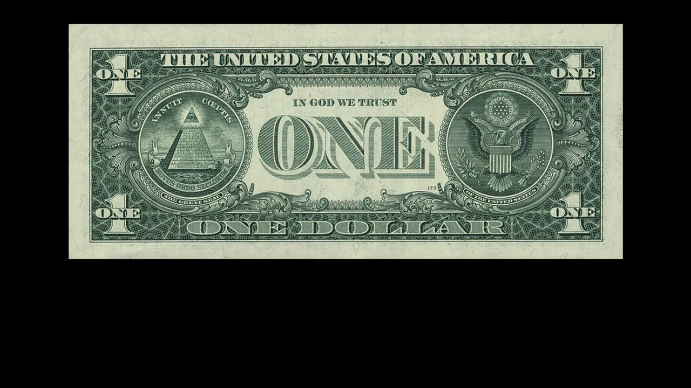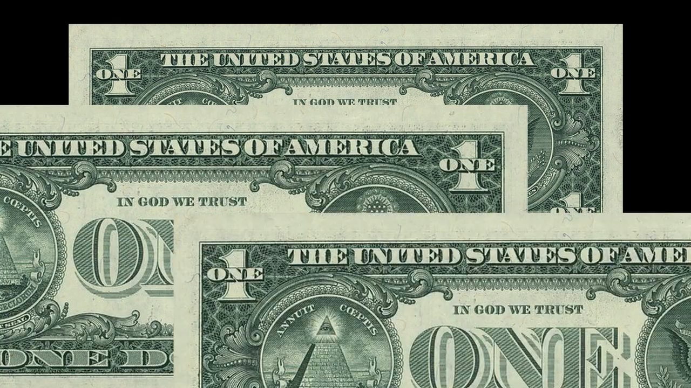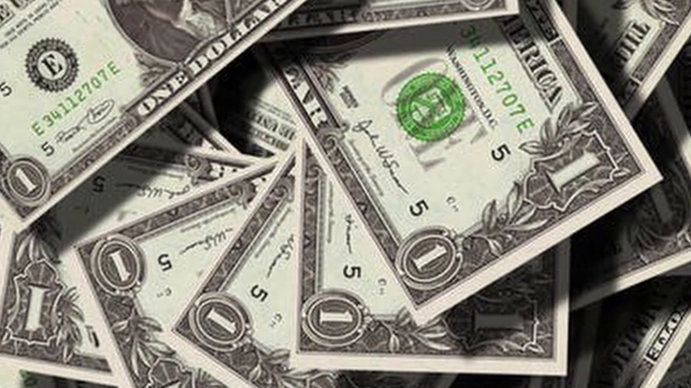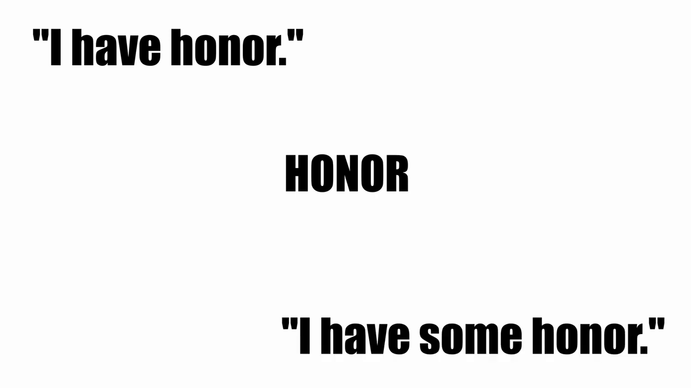So you can have $1, $2, $3, but we would only say, I have some money. Another example will be an abstract idea like honor. Again, you wouldn't say, I have 1 honor, 2 honors, 3 honors. In English, we would just say, I have honor, or I have some honor.